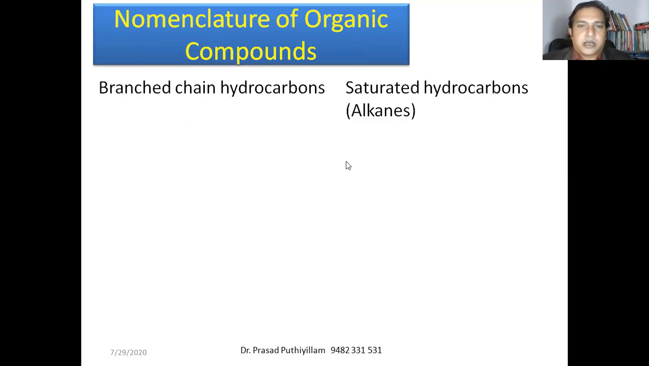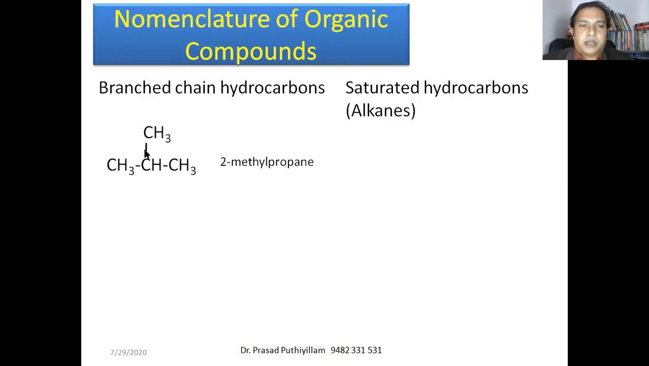Alkanes are examples of saturated hydrocarbons. We'll take the first example. The IUPAC name for this molecule is 2-methyl propane. Here, prop means it contains 3 carbon atoms in the main chain, 1, 2, 3, or if you count the other way, 1, 2, 3. So 3 carbon atoms, therefore the word prop, and it is an alkane, therefore ANE is the suffix. Prop is the main chain, the parent chain name.